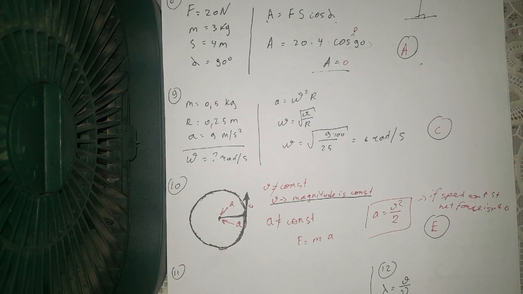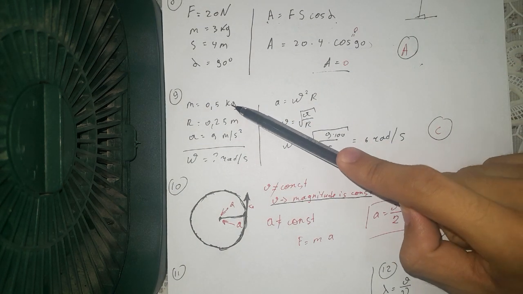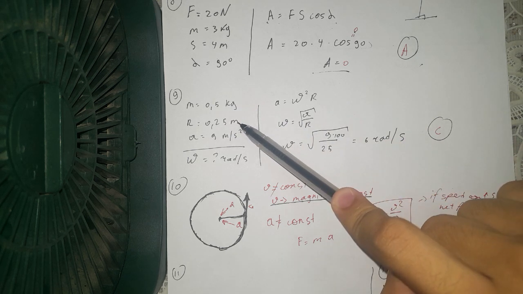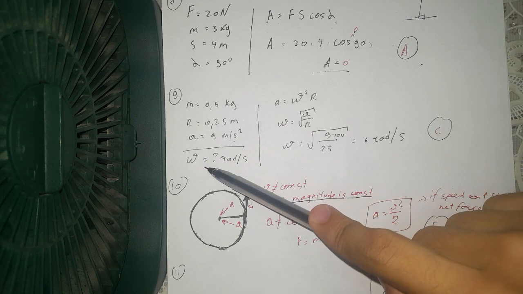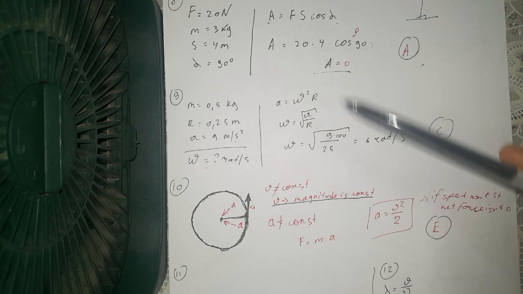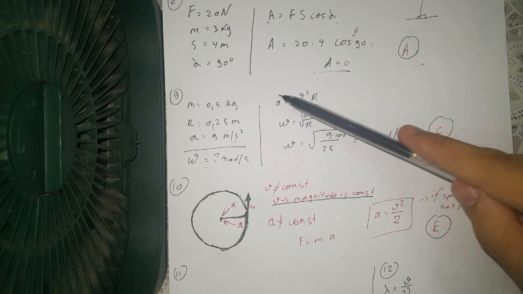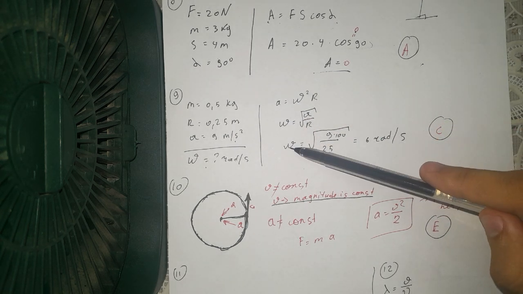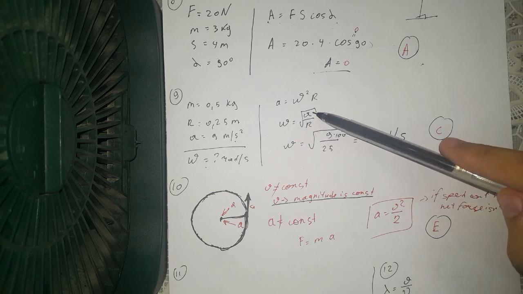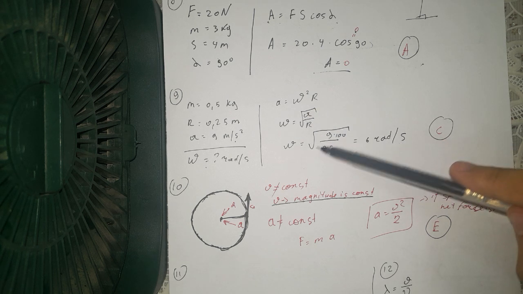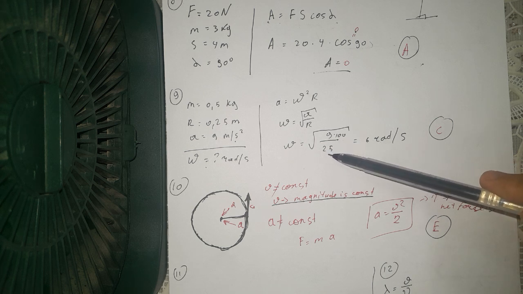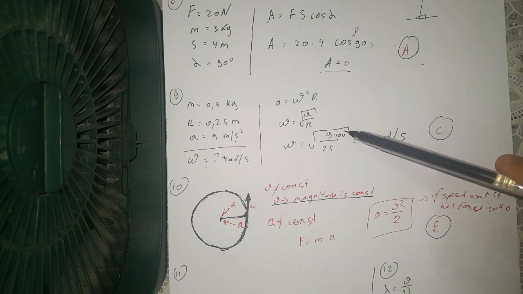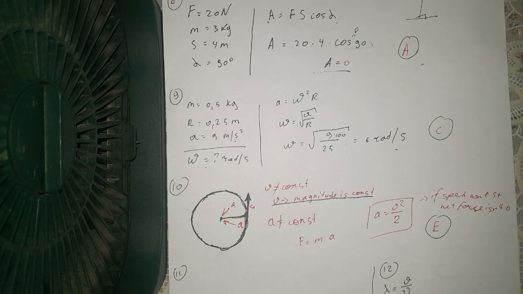We have a body with a mass like this, and the radius is this, and acceleration is this. We have to find angular velocity. Angular velocity with the acceleration and radius is defined like this. If we would like to find this, we have to divide this by this and take the square root. So 25 over 100, like 0.25, multiply this side by 100 and getting this, so 6 radian per second. The correct answer is C.